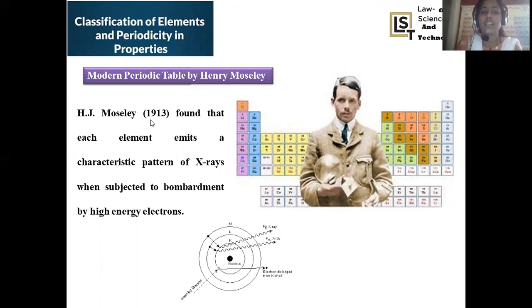Henry Moseley is the scientist who started in the 19th century. Mendeleev's molecular weight-based classification was done in the 18th century, whereas Henry Moseley did his classification in the 19th century. He found that each element had a characteristic pattern of X-ray when subjected to bombardment by high-energy electrons.